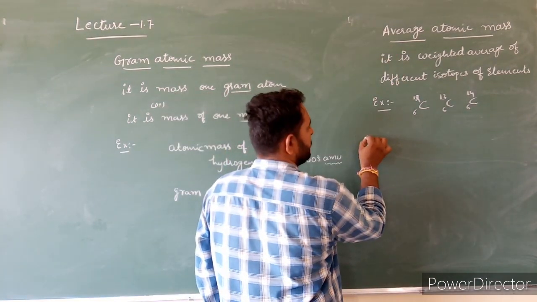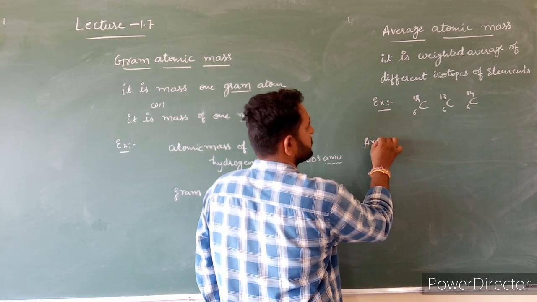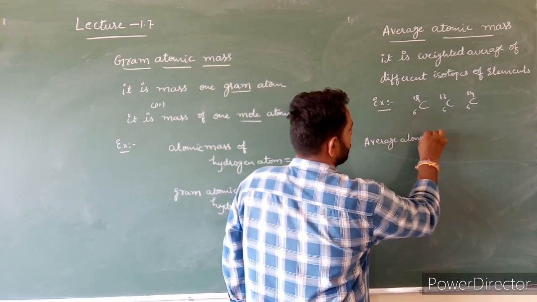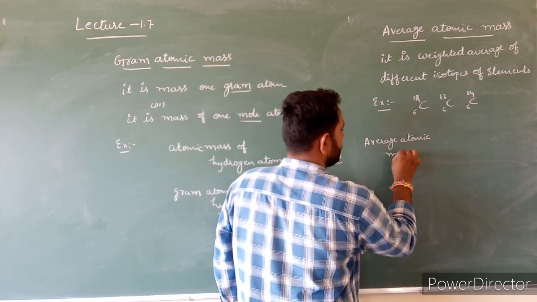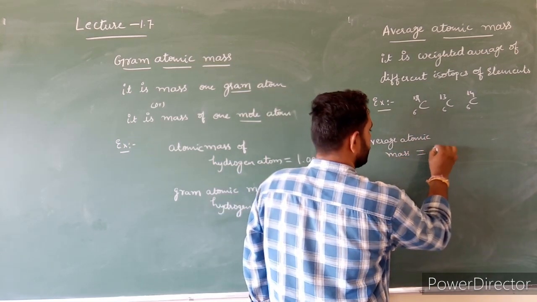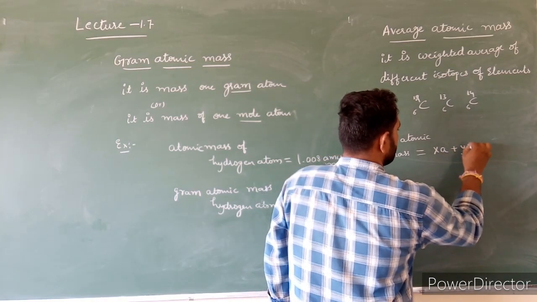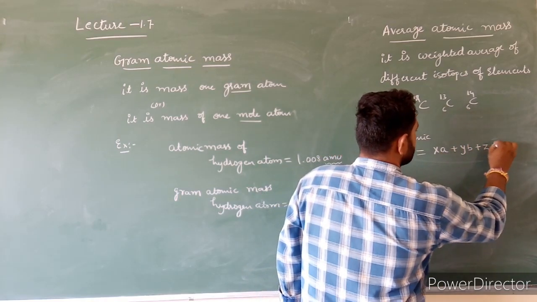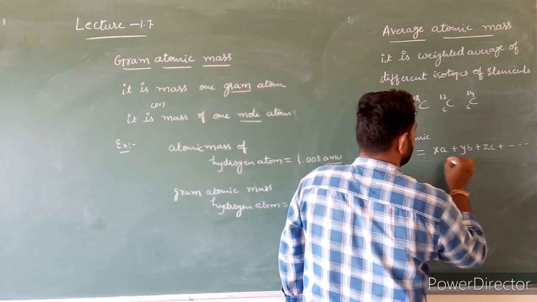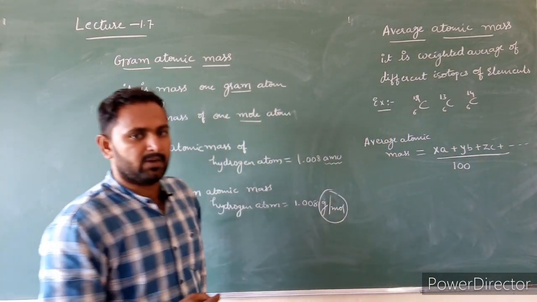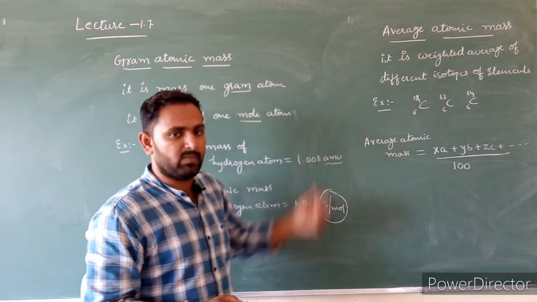The average atomic mass formula is: average atomic mass is equal to x into A plus y into B plus z into C, etc., divided by 100. This is the formula to calculate average atomic mass.